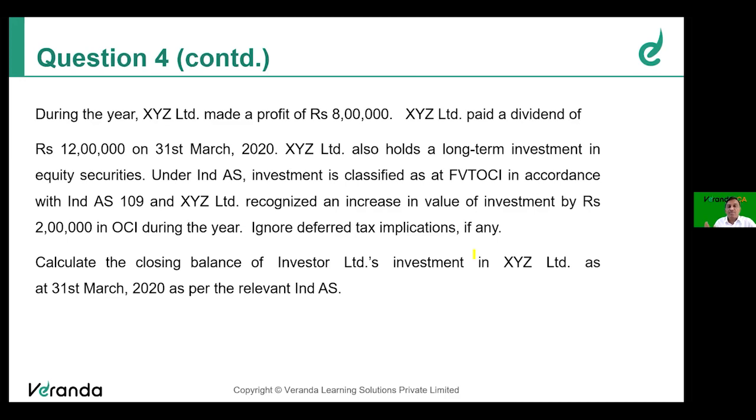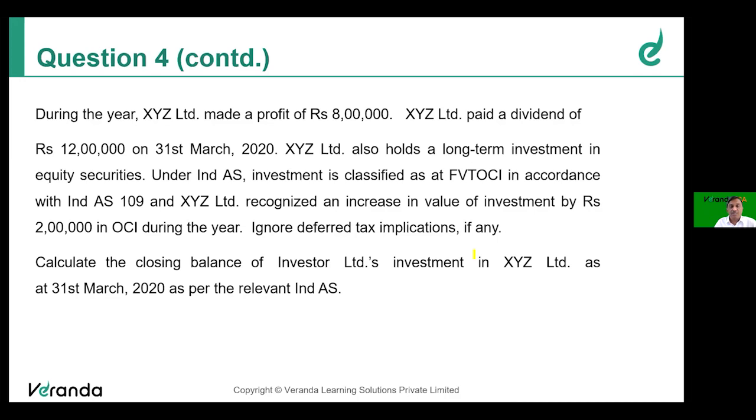Ignore deferred tax implication if any. So when it's given, please ignore it. Otherwise, there will be a deferred tax implication. Increase in fair value goes to OCI, 2 lakhs. 30% of that is 60,000, that is deferred tax liability. That also should be considered in general and in reality.